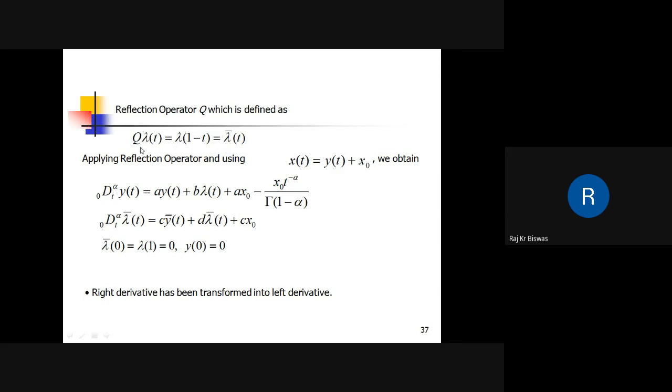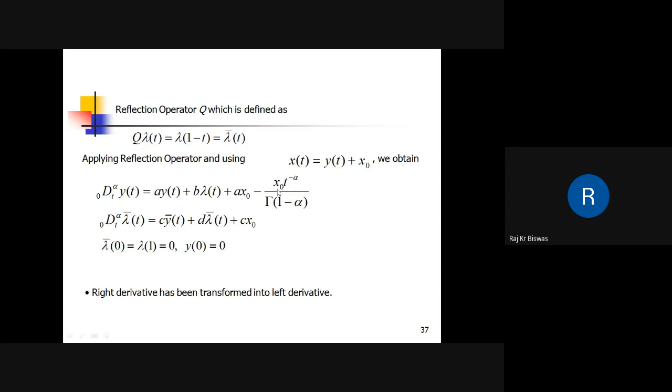The beauty of this reflection operator is that it converts a right derivative to a left derivative problem. But please note that right and left derivatives are not the same; it just uses the advantage of converting right to left derivative.